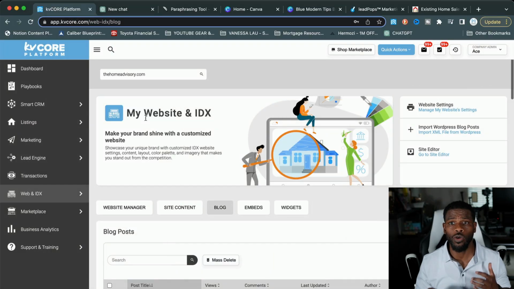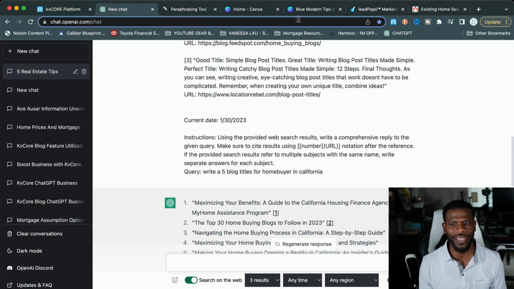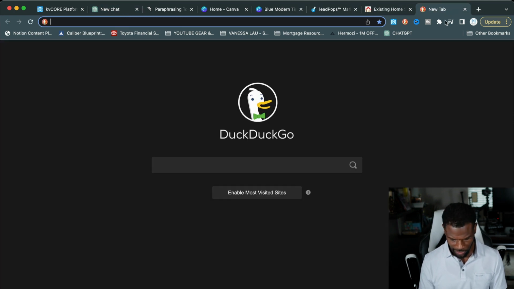All right, guys, so to start this thing off, I want you guys to open up 4 tabs, right? The first tab we're gonna open up is gonna be KvCore. The second tab we're gonna open up is going to be openai.com. If you don't have openai.com, it's pretty easy to get started with.